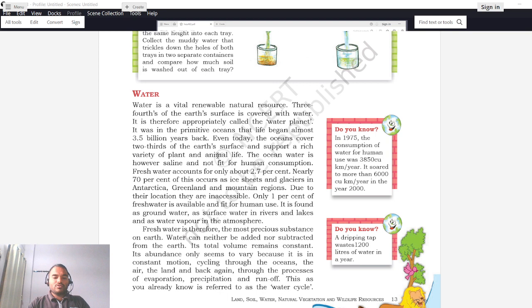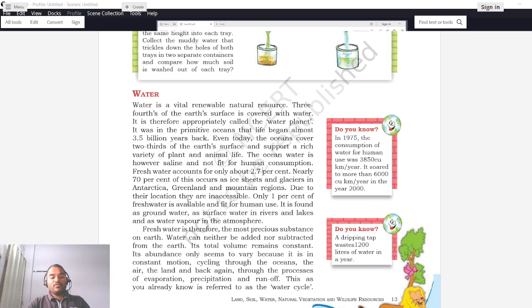So out of this 2.7%, only 30% is available for drinking and 70% is in the form of polar ice, located in Antarctica, Greenland and mountainous regions. Due to their location they are inaccessible, and since they are in the form of icebergs or ice, we cannot use them for drinking.